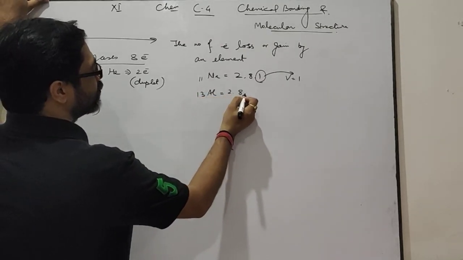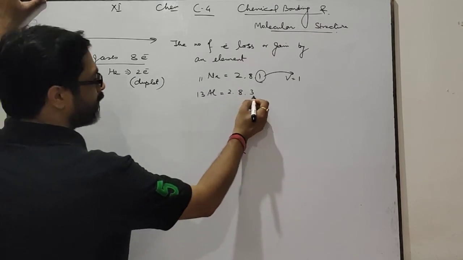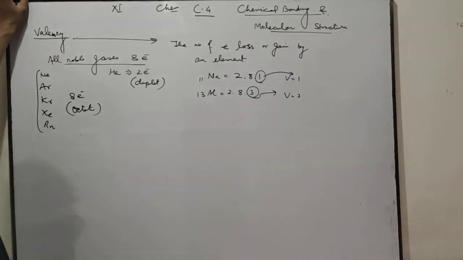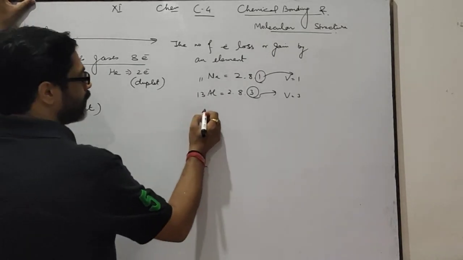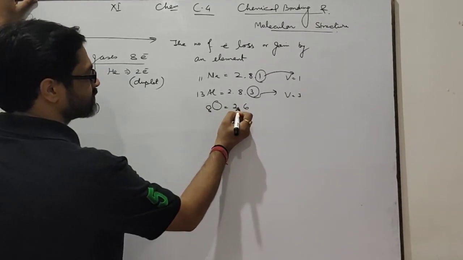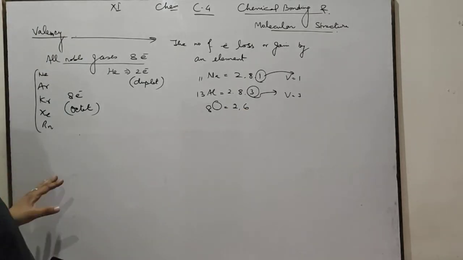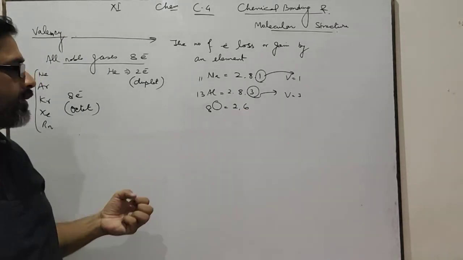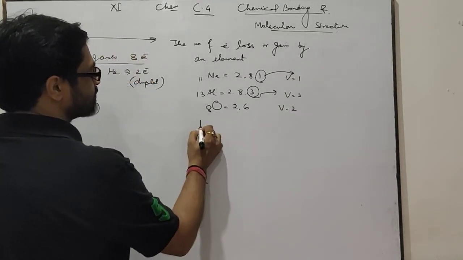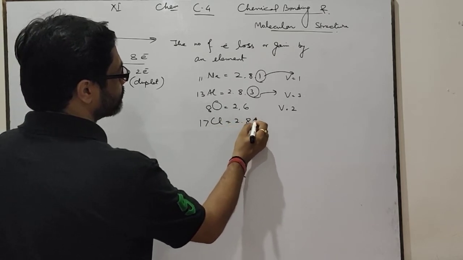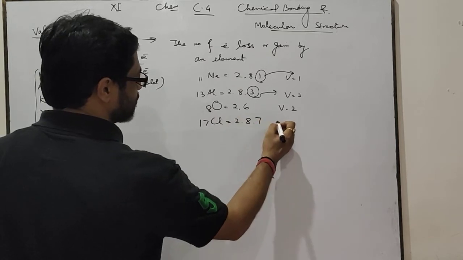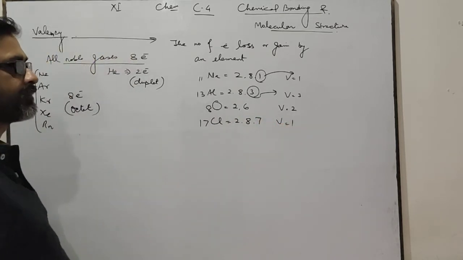13Al, the configuration will be 2, 8, 3. Aluminium loses 3 electrons to complete its octet and hence the valency will be 3. 8 oxygen, 2, 6. Oxygen contains 6 valence electrons, hence it has a tendency to complete its octet by gaining 2 electrons, so the valency will be 2. 17 chlorine, 2, 8, 7. This element gains 1 electron, hence the valency will be 1.